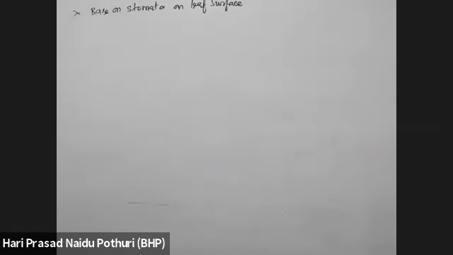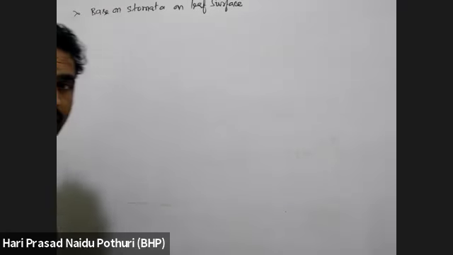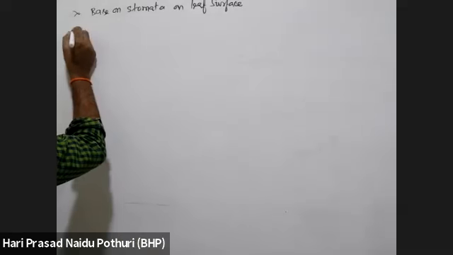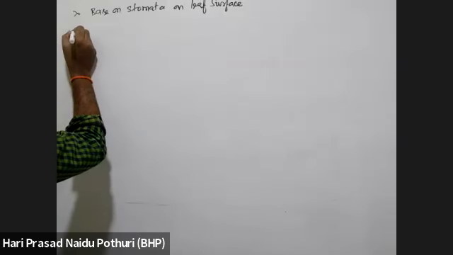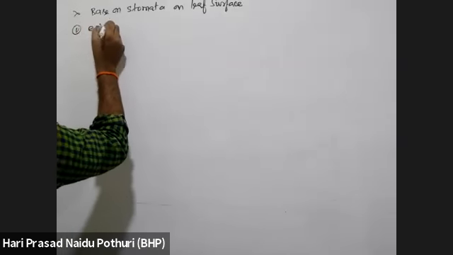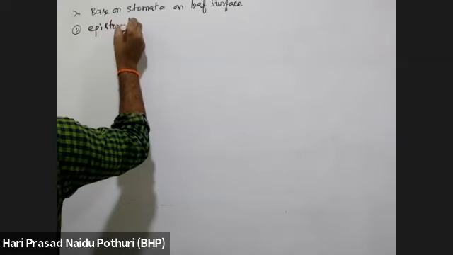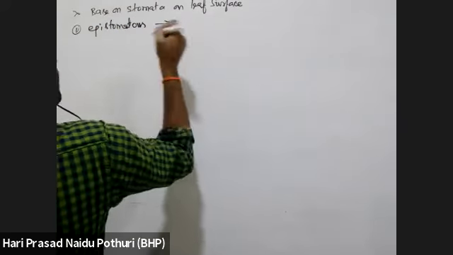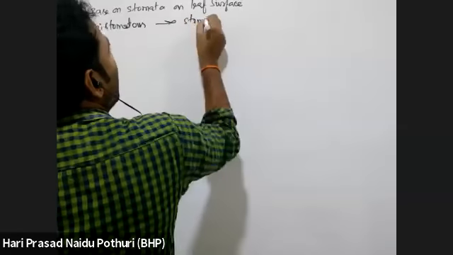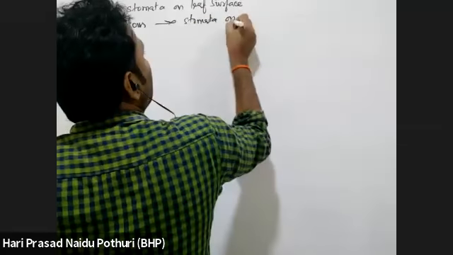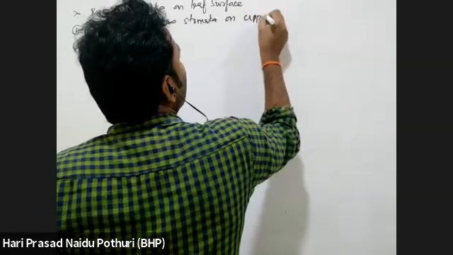If stomata are present on the upper surface, the leaves are epistomatous. Epistomatous means stomata are present on the upper surface only.